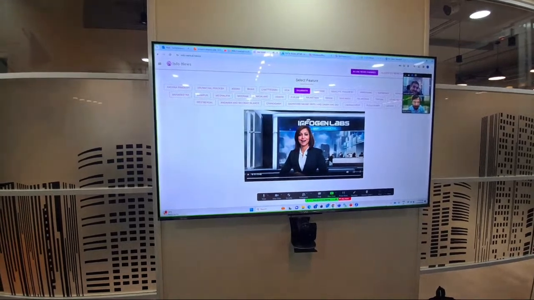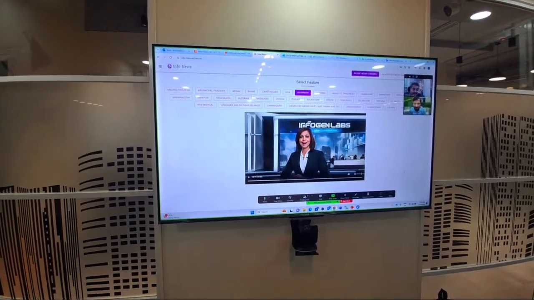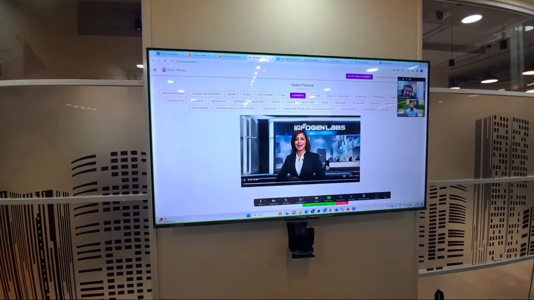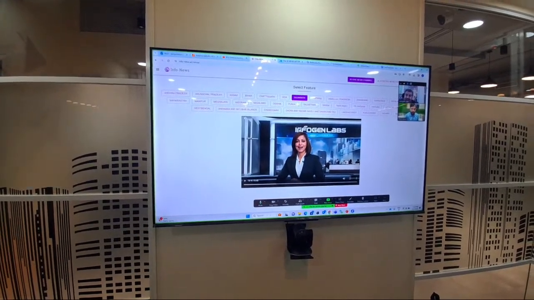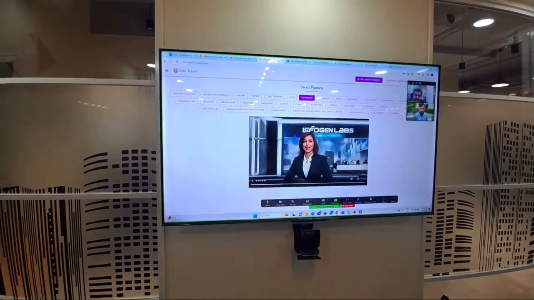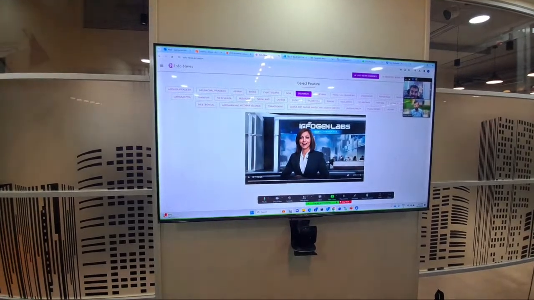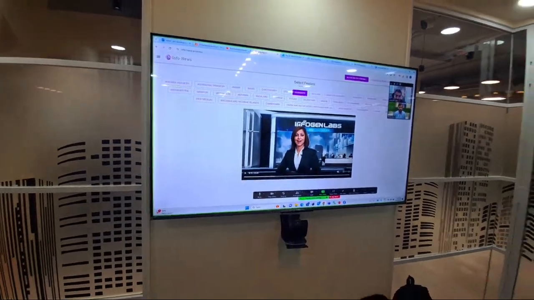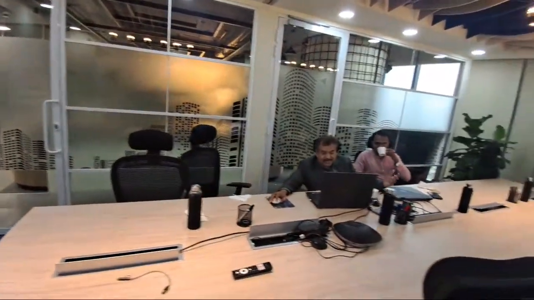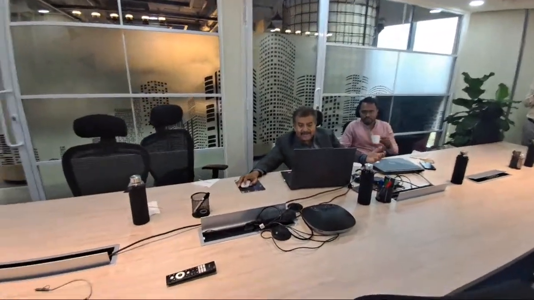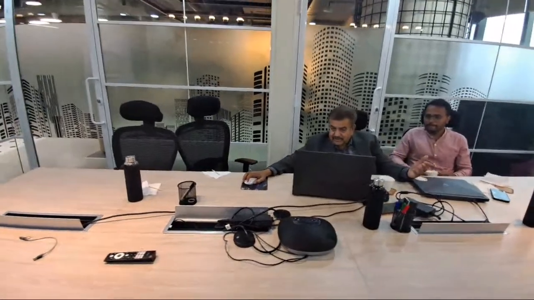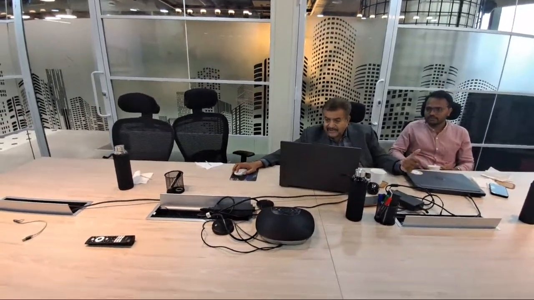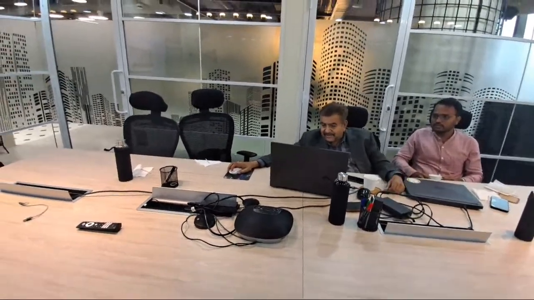So that gives you an idea, right? That there are multiple languages. There are all 35 languages. Some of the states might be in Hindi, but the majority of the languages are there. And what it does is it actually goes, scans the internet, gets today's news, summarizes everything. So this is the AI engine, right? Which will actually browse the internet, get today's news, summarize, and then, sorry, go ahead.